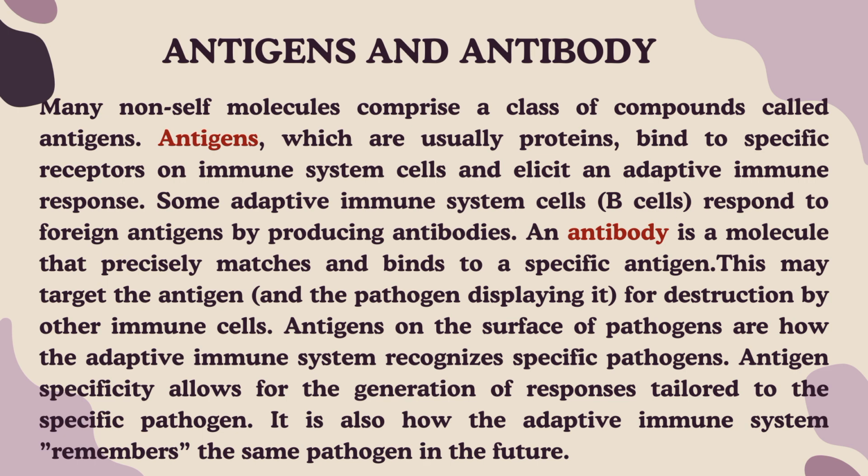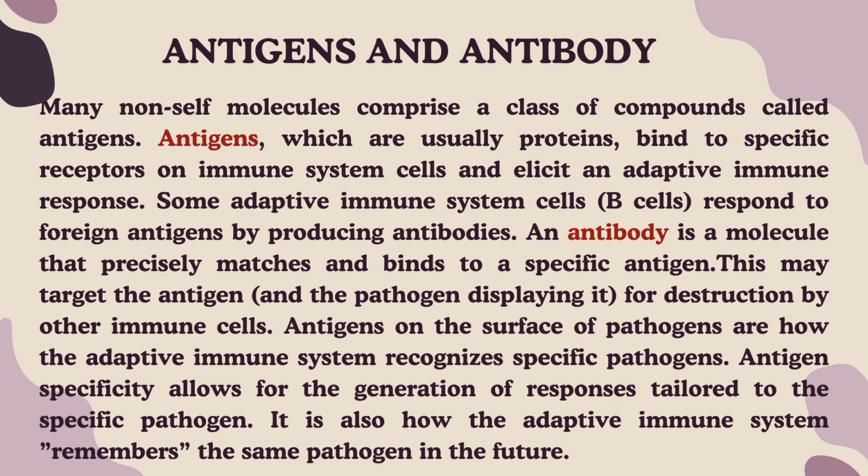They are often made of proteins, and when antigens are attached to specific receptors on immune cells, is matrigger nila ang adaptive immune system. And one type of immune cell, which is called the B cells, reacts to these foreign antigens by making antibodies which help to neutralize or eliminate the invaders.